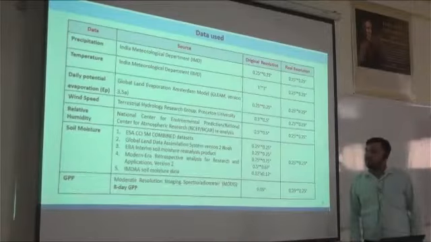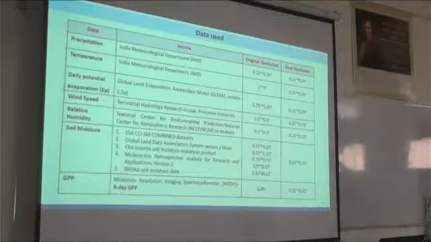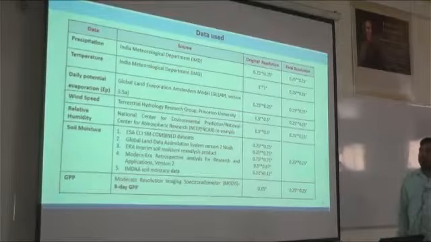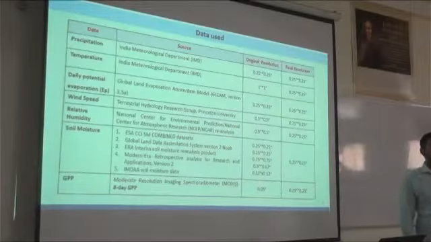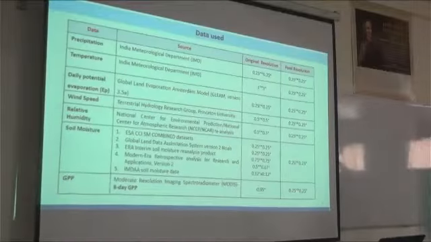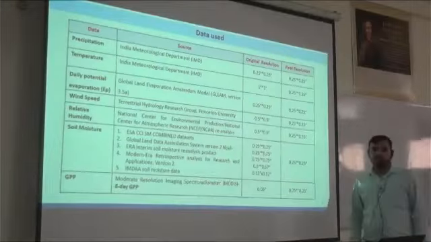Further, we have also used the Global Land Data Assimilation System version 2, that is the GLDAS NOAA soil moisture dataset. Third, we have collected the ERA dataset. Fourth, MERRA-2. I think in the last two lectures itself we have used this dataset, MERRA-2. And the final one is the IMDAA soil moisture dataset.